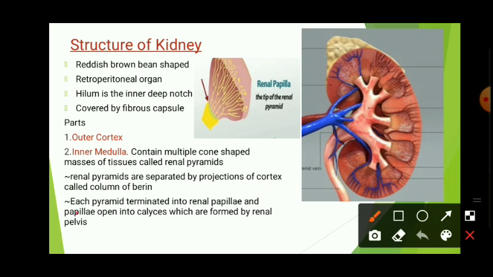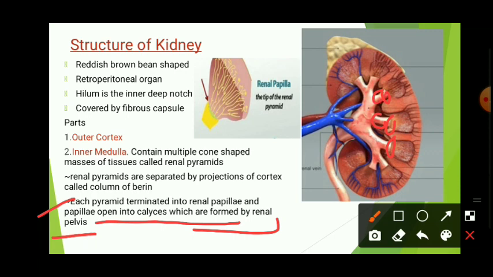Next, each pyramid terminates into renal papillae, and papillae open into calyces which are formed by the renal pelvis. Again I am repeating, each pyramid terminates into renal papillae. These are very tiny structures which are located here, and papillae open into calyces, which are formed by the renal pelvis.